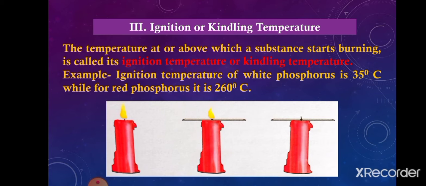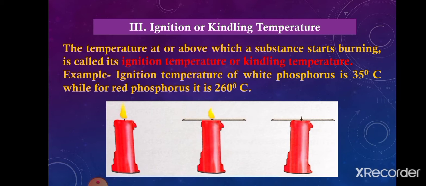For example, white phosphorus burns at 35 degrees Celsius, meaning 35 degrees Celsius is the ignition or kindling temperature of white phosphorus. Then red phosphorus starts burning at 260 degrees Celsius, meaning 260 degrees Celsius is the ignition temperature for red phosphorus.